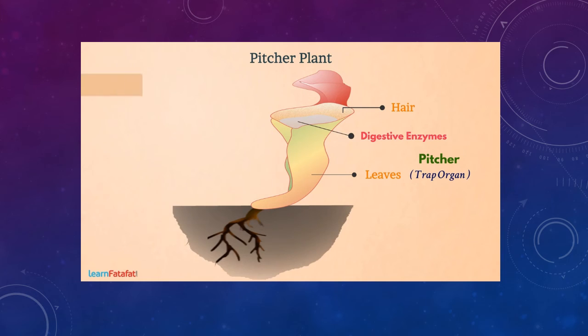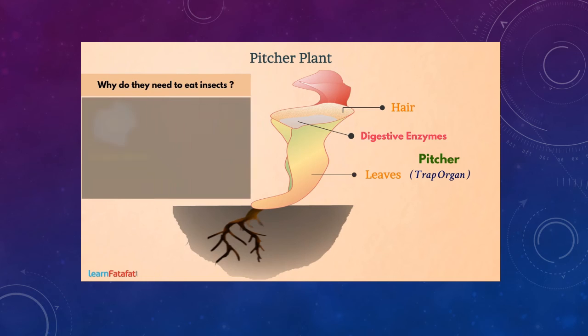The question is, why do they need to eat insects? Well, the reason is quite simple. There is need of conversion of complex matter into a form which can be used by plants. The job is done by bacteria such as Rhizobium.